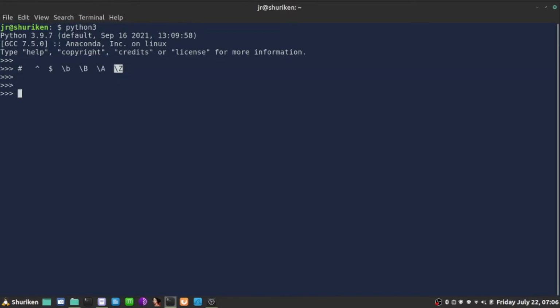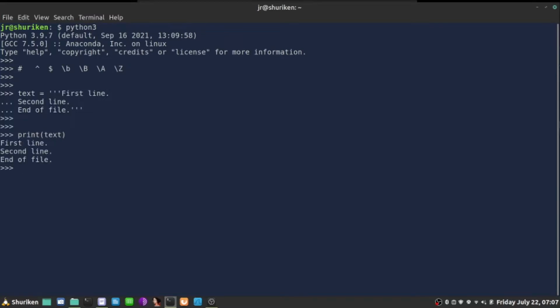Let's have a little text here to play with. Let's print it so we know what we have. That's what it looks like. Okay, if I want to use caret, caret matches on the beginning of a line, and dollar is the end of the line. However, I found a very interesting thing here.